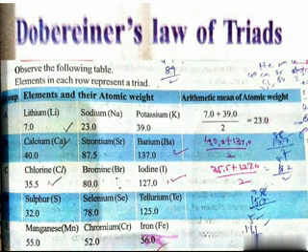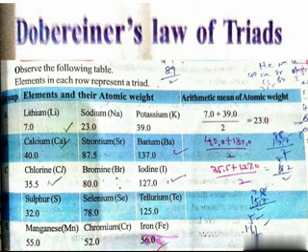These three elements have similar chemical properties, and he arranged them in the ascending order of their atomic weight. In the table, lithium's atomic weight is 7.0, sodium's is 23.0, and potassium's is 39.0.